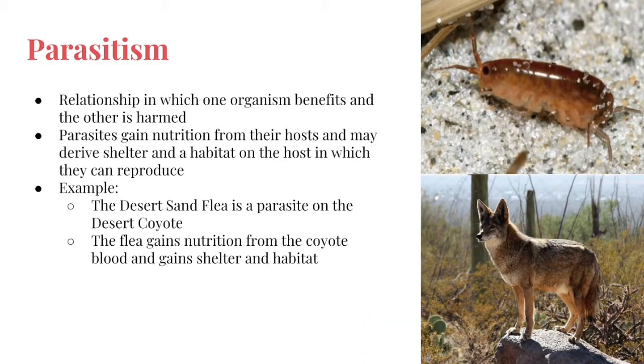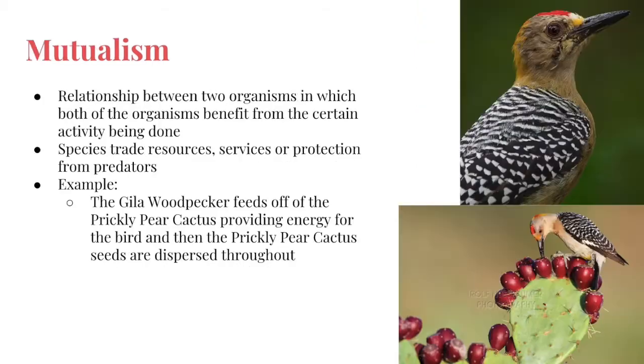Parasitism is the relationship in which one organism benefits and the other one is harmed. The parasite gains nutrition from its host and can obtain shelter and even a habitat on the host, where they can further reproduce and survive. An example in the desert biome would be the desert coyote and the desert sand flea. The desert sand flea attaches itself onto the coyote and gains nutrition from the coyote's blood. It is able to reproduce and recreate a habitat in the coyote's fur.